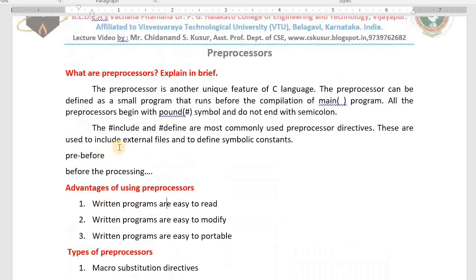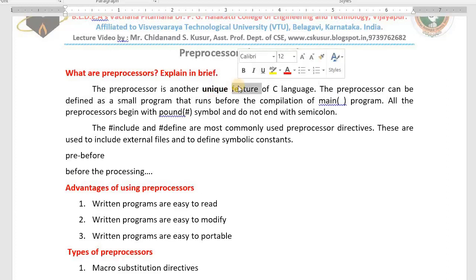First of all, one simple thing I explain to you about preprocessors. Preprocessors are also called directives. This one you need to remember. This is one of the unique characteristics or unique features of C language. Usually we won't find such features in other programming languages. That's why preprocessors are the unique characteristic of C language.